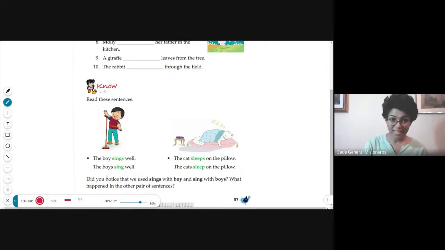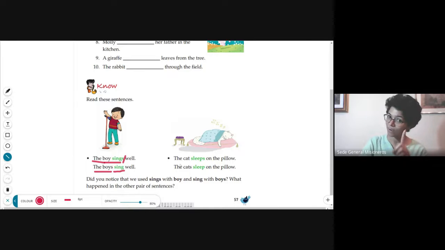We are using the same phrase, but we don't put an S at the end of the action word. We put S only when we are using single nouns. For example, the boy, one person. Likewise, the boys, meaning 2, 3, 5, 10, how many boys? More than one. Whenever it is more than one, we don't put S. That's why we say sing well.